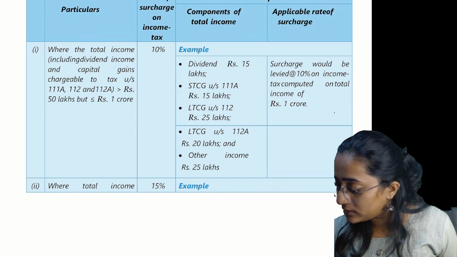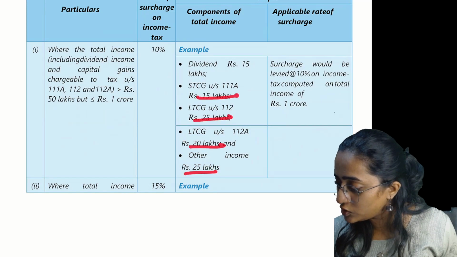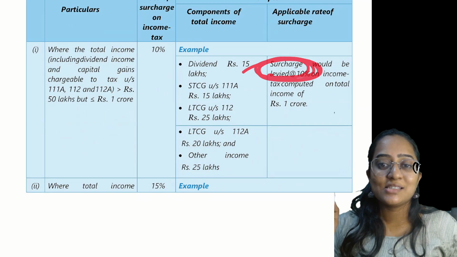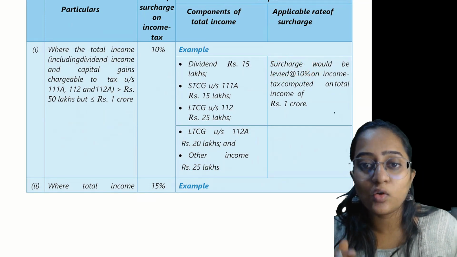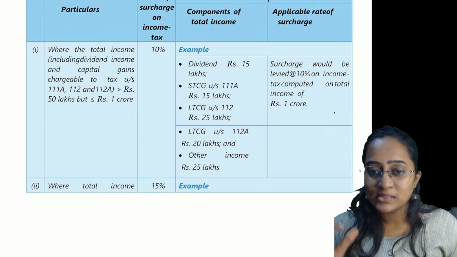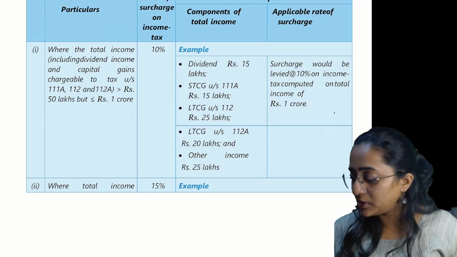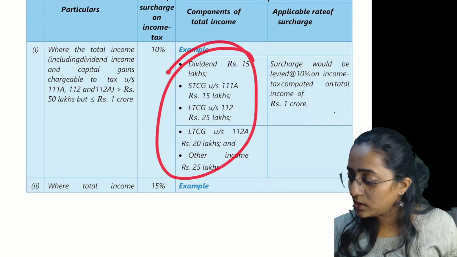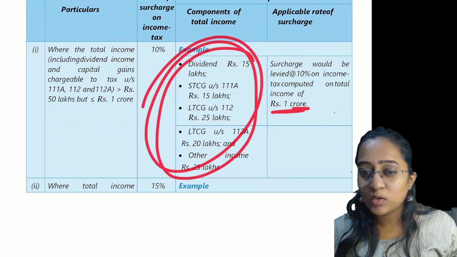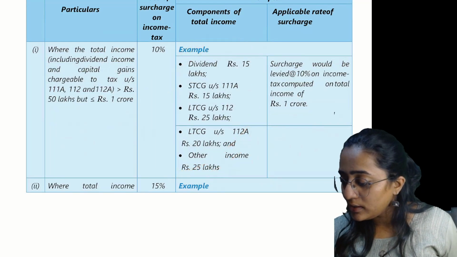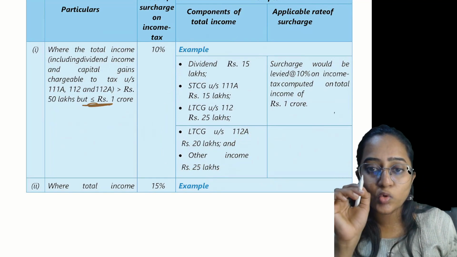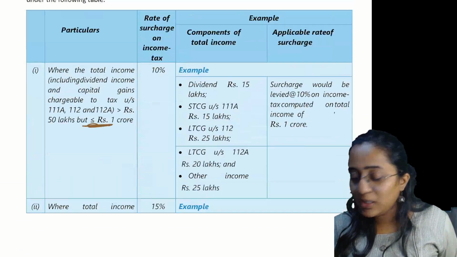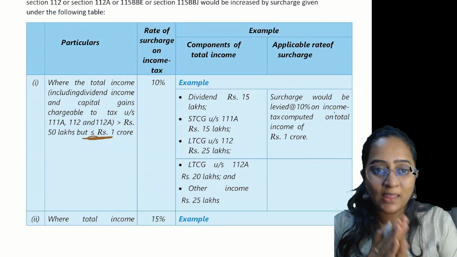There's an example. Other income is so much. Total capital gain, short-term capital gain, dividend is so much. Surcharge which is applicable is how much? Surcharge is applicable at the rate of 10% on that total income. The total income is coming up to exactly 1 crore. People, see over here. Here I am speaking about equal to 1 crore. Equal to 1 crore means 10%. It is not 15%. Please.